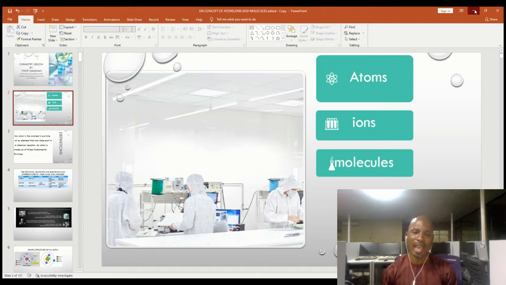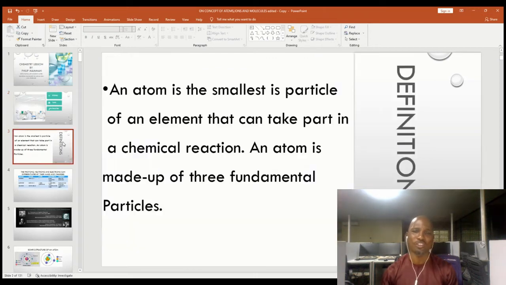We start by looking at the definition of an atom. What is an atom? An atom is the smallest particle of an element that can take part in a chemical reaction. An atom is made up of three fundamental particles. These fundamental particles are the proton, neutron, and electron.